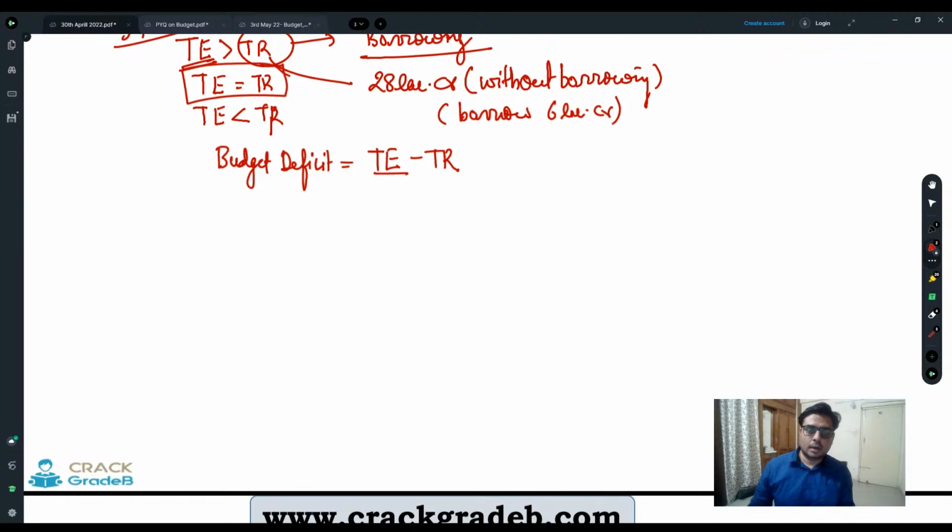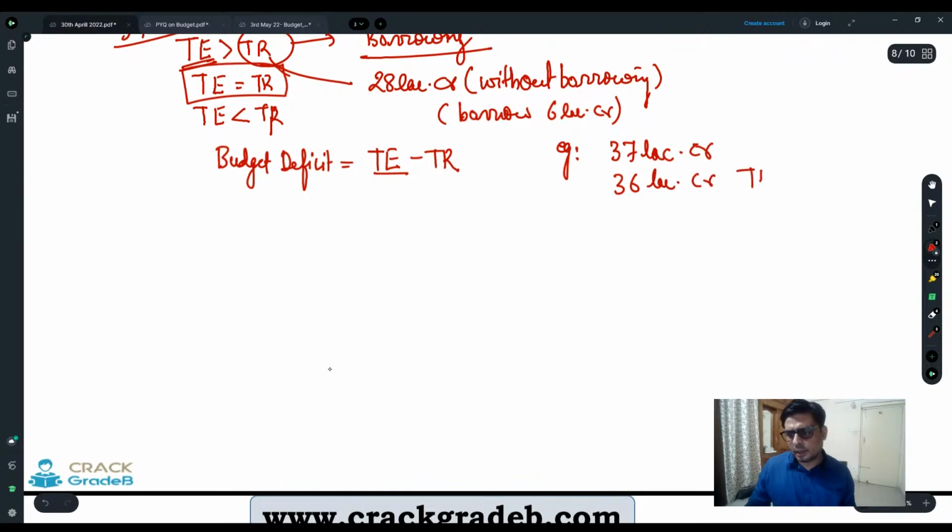Sometimes it is possible the government is going to say that we have 37 lakh crores expenditure, and we have 36 lakh crores total receipts, right? The government said that 37 lakh crores is total expenditure and 36 lakh crore is total receipts. That means clearly you can see that here the budget deficit is 1 lakh crore.